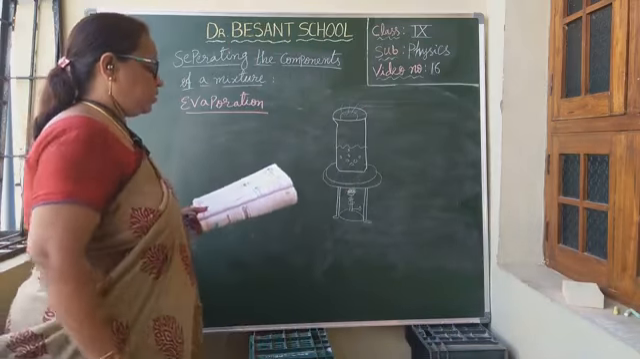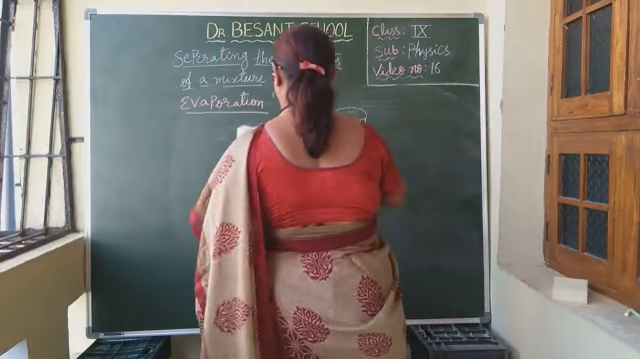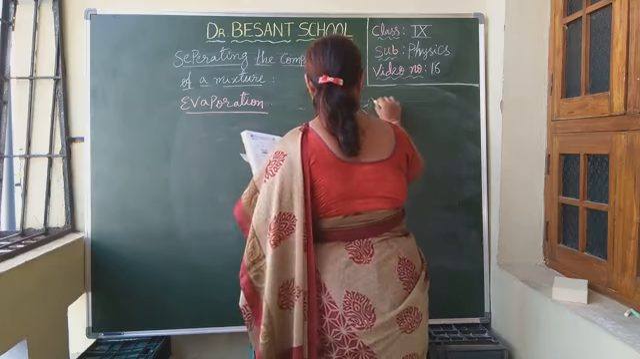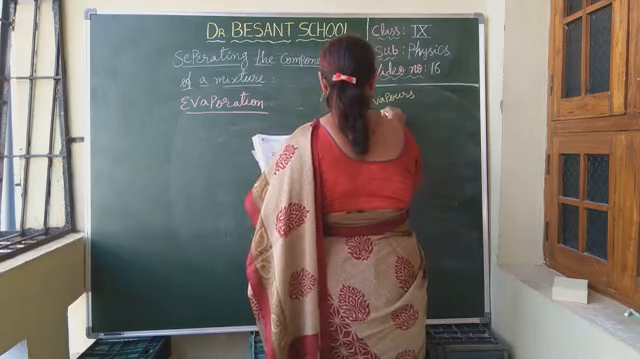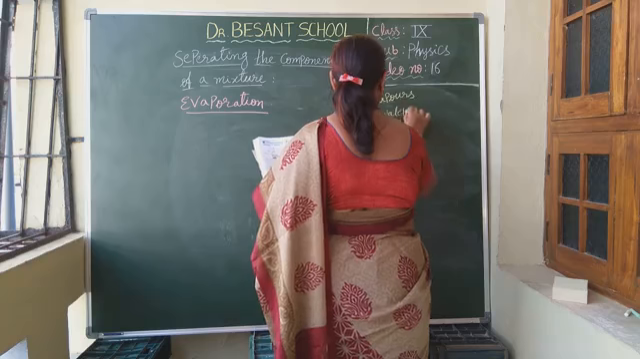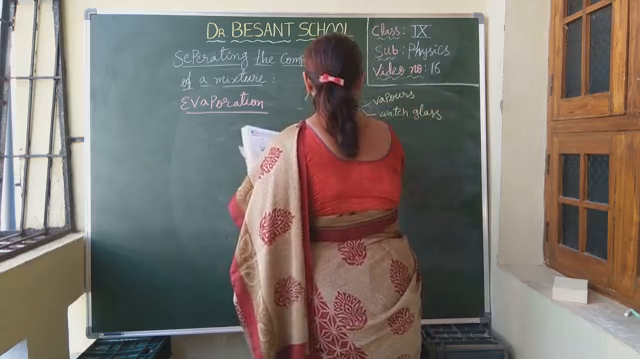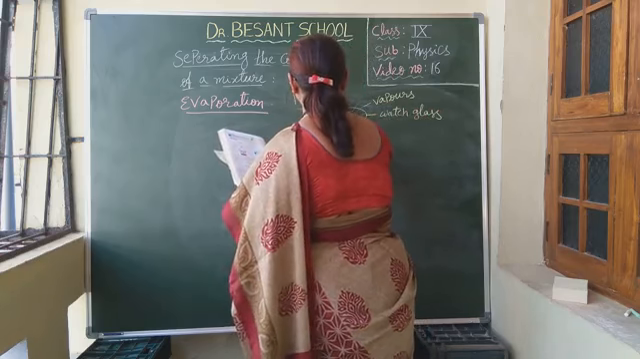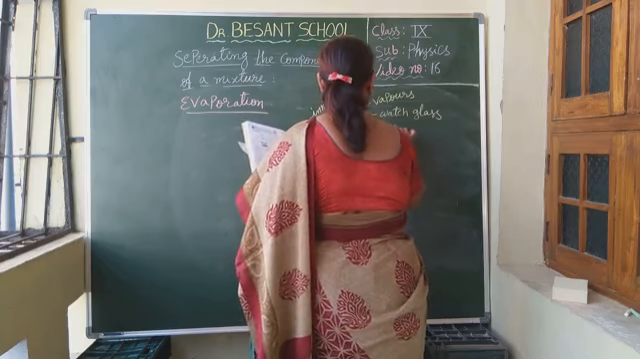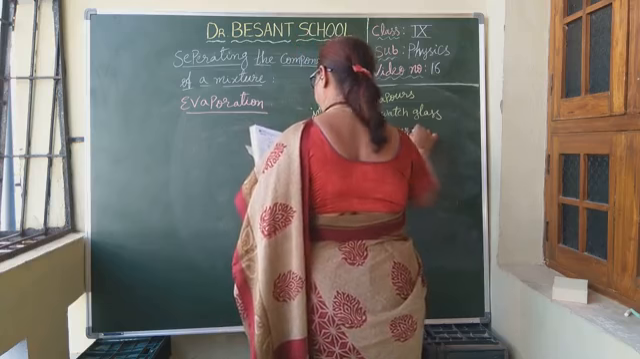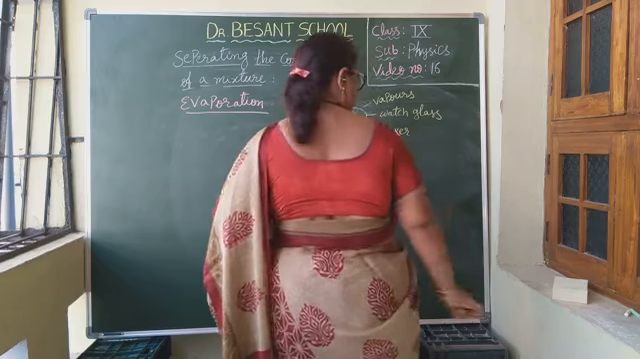Okay, children. So now let us write the parts. These are vapors, watch glass, and what is taken inside the watch glass? Ink. Okay, next beaker and water.